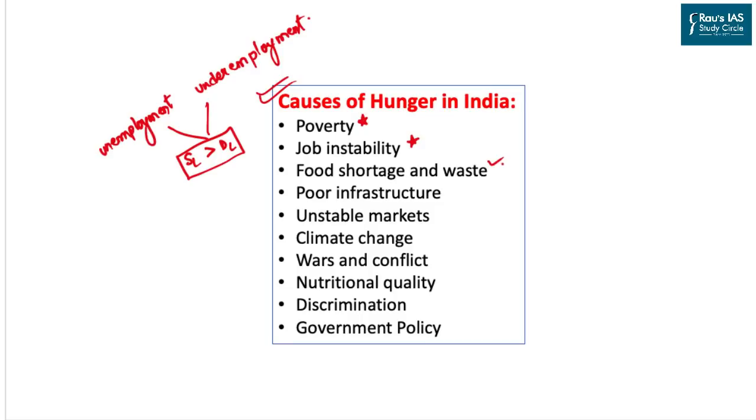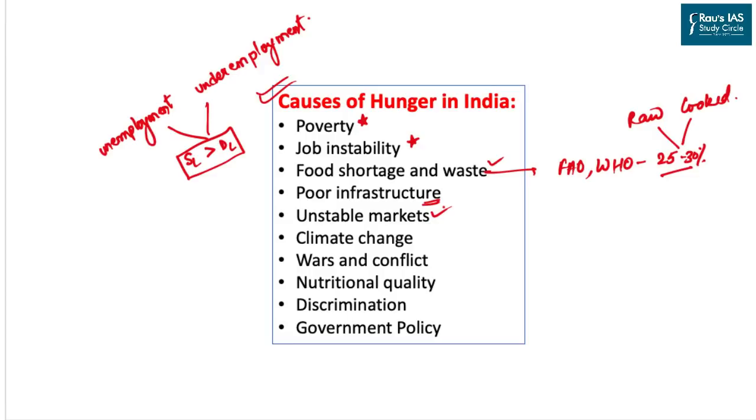Then we have the issue of food shortage and food waste. As per the Food and Agriculture Organization and the World Health Organization, India wastes around 25 to 30% of its food items, both raw food items as well as cooked ones. We also have the issue of poor infrastructure. When food is produced, it is either not reaching the final market, or if it is reaching the final market, the quality of food which actually makes it to the final stage is not good.